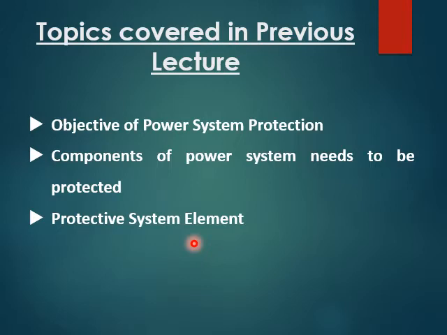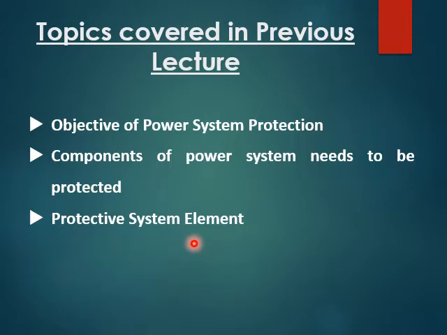Now, what is the circuit breaker? It is an automatically operated electrical switch to protect an electrical circuit from the damage caused by overload or short circuit. Its function is to interrupt the current flow after the protective relay detects the fault condition.